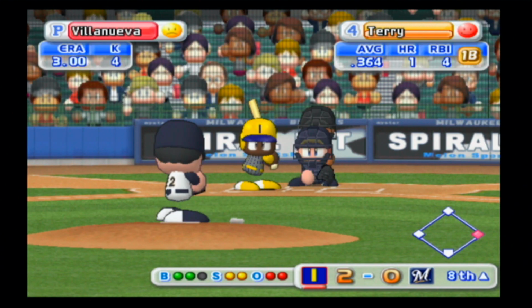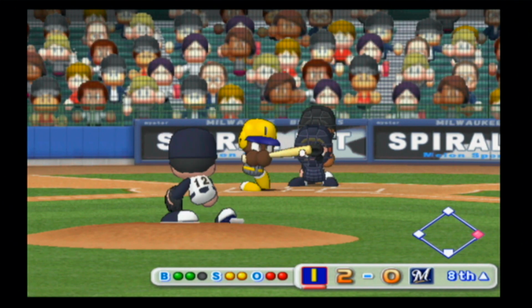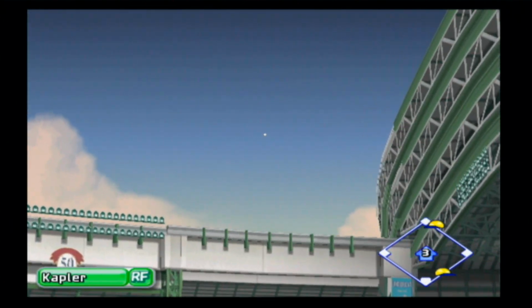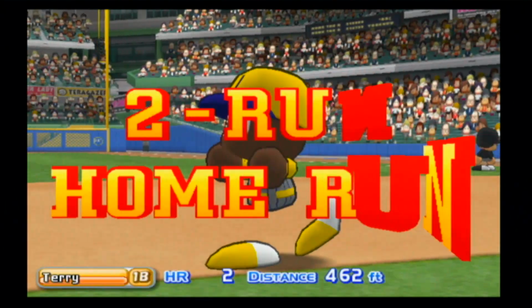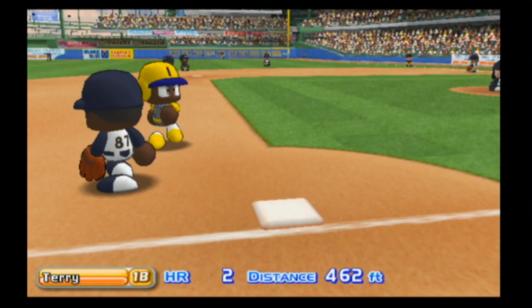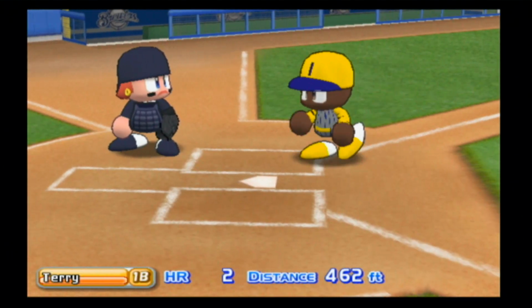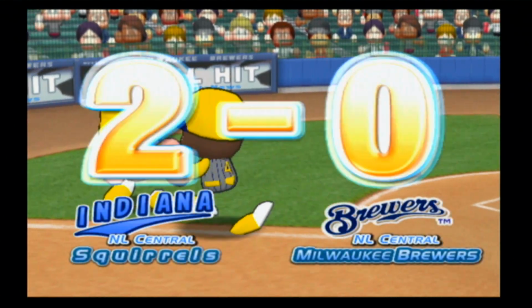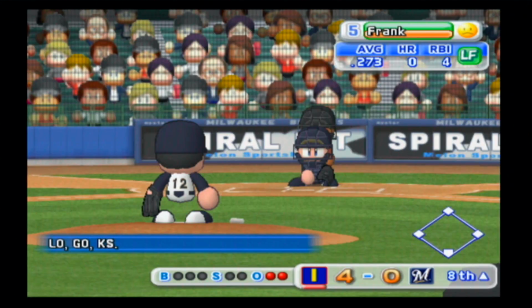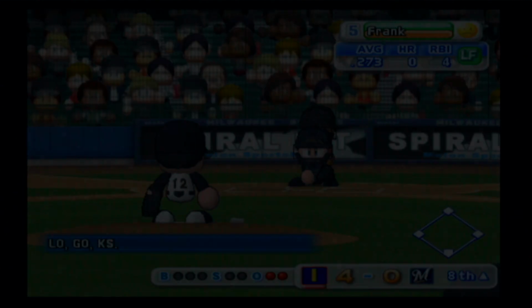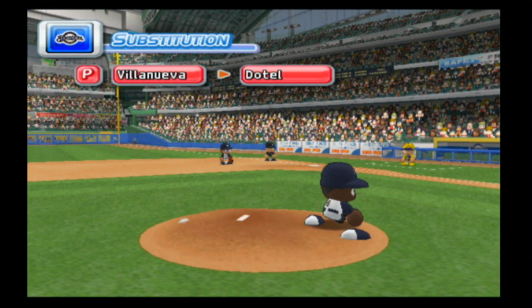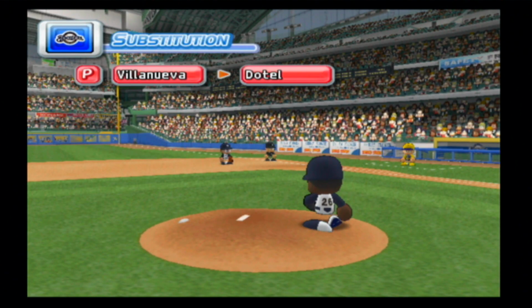Curveball broke too low. Is Villanueva starting to tire? Gets this one in the air, and I don't think it's coming back. A 462-foot shot into right field, his second home run of the season. That is a 2-run shot to make it 4-0, and Gonzalez will indeed stay out there. Villanueva, however, will not. Octavio Dotel will take over.